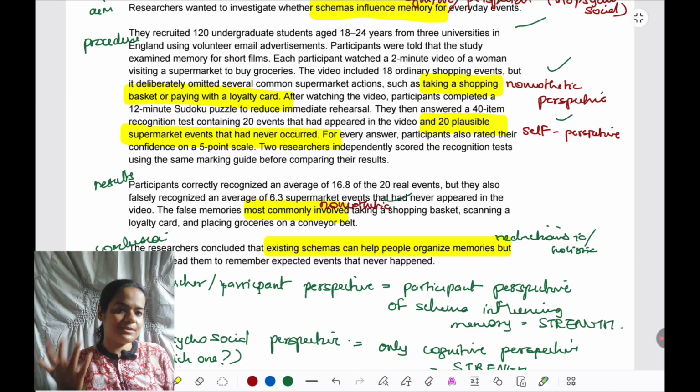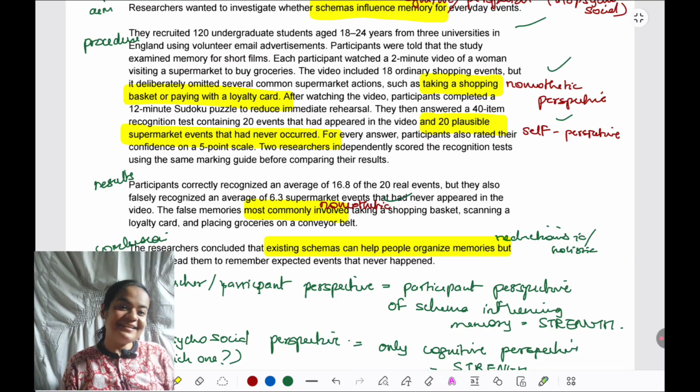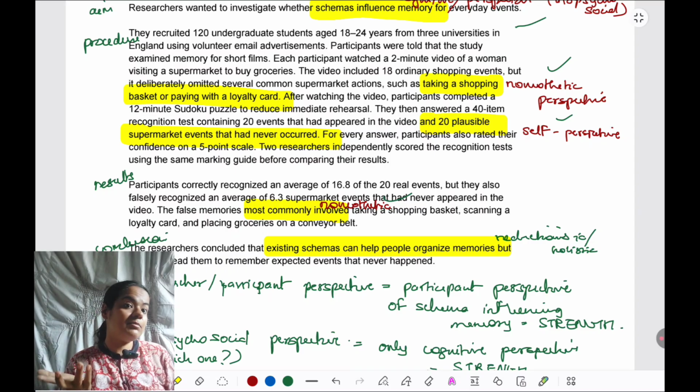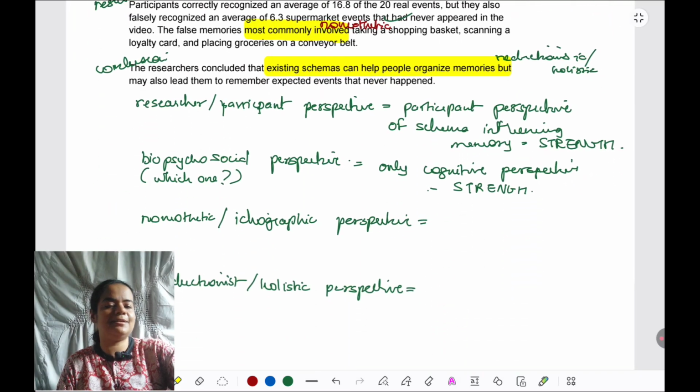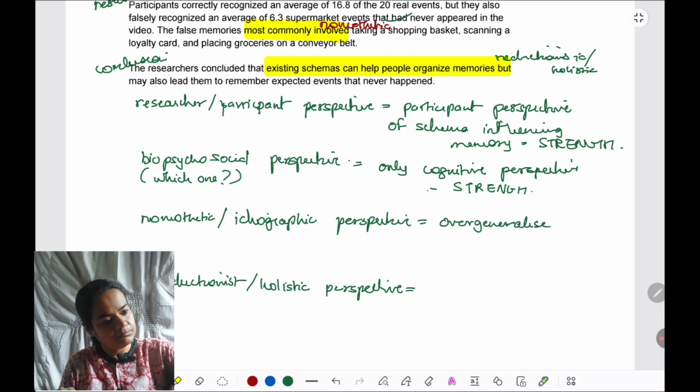It definitely reduces validity because it will not apply to everybody. People can have unique experiences of grocery shopping. Some might not have any experience of grocery shopping at all. So the influence of schema on memory that we are seeing here might not be applicable to those individuals at all. It reduces population validity, it reduces generalizability. So in the outline, what we can write is overgeneralized assumption of shopping schema. Weakness.